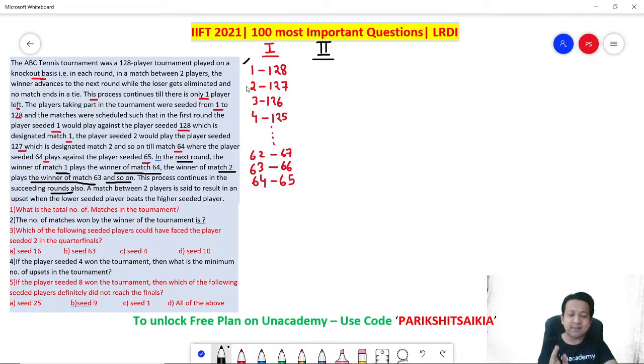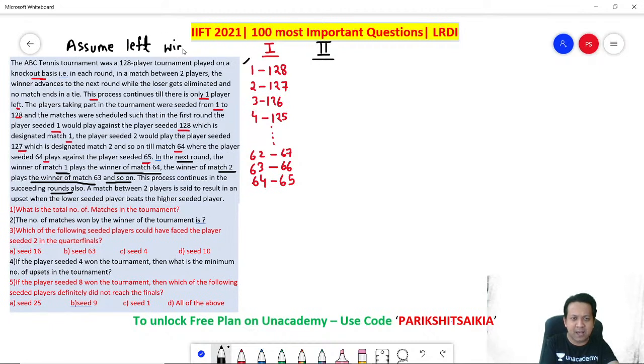What is the scenario? Let's assume that every time the left hand number wins. I'm making an assumption here, because there are multiple cases and I cannot draw multiple cases. I have to draw one case. What is the case? Every time I'm assuming that the left number wins. So let's write down: assume left number wins. Left side wins.